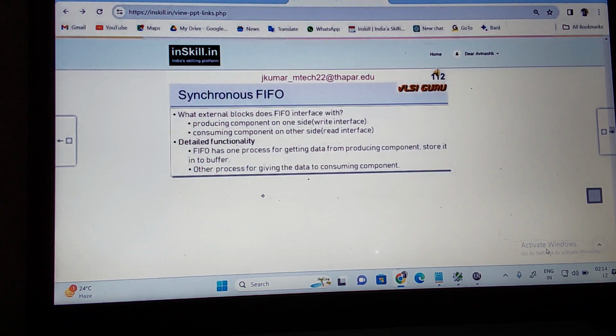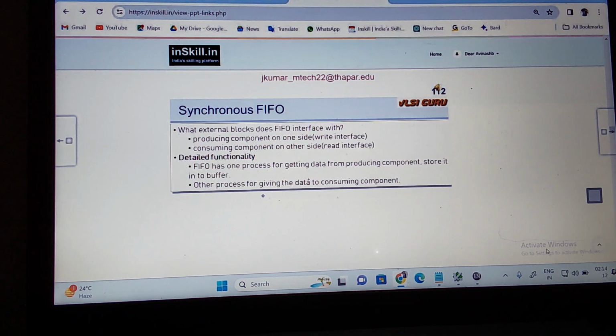So now we understand what the FIFO is, where it is used, how it is used, and what the types of FIFO are. Now let us start understanding what is synchronous FIFO. Read to the FIFO and write to the FIFO should happen at the same time. The producing component on one side is the write interface, and the consuming component on the other side is the read interface.